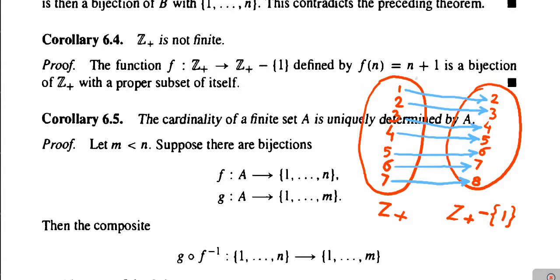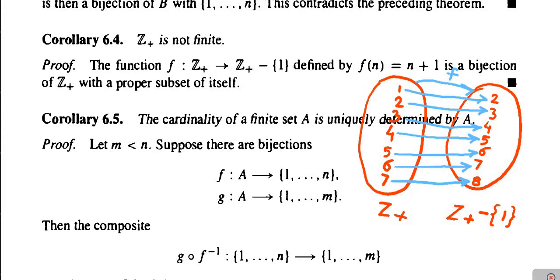And then obviously from this diagram, we observe that the mapping f, from the set Z plus to the set Z plus minus singleton 1, is an injective as well as surjective mapping. Why is it injective? Because every element of the domain has a distinct image under that mapping, therefore it is injective.